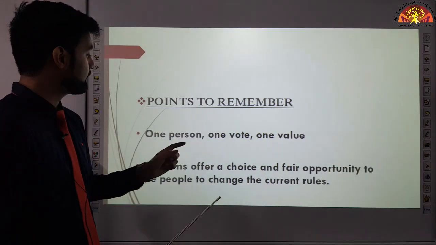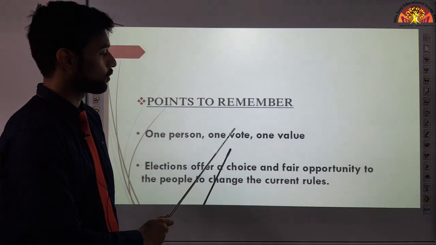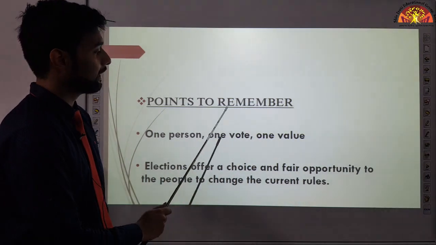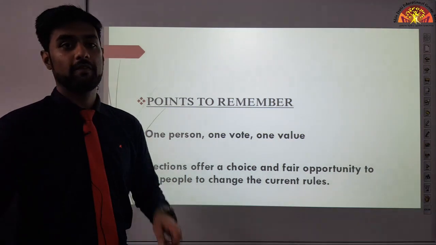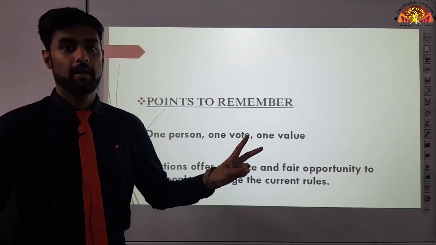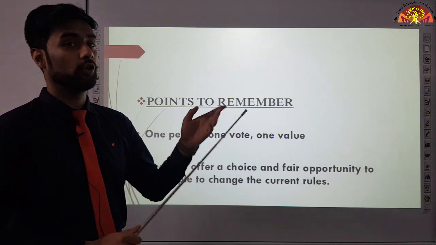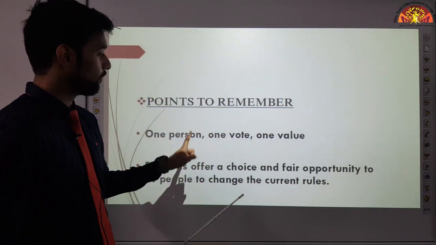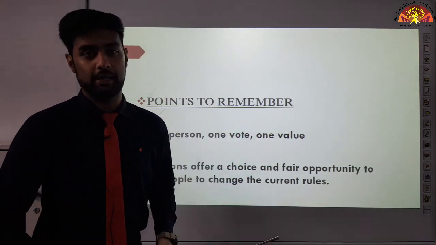So we say that one person will get one vote. Every person can vote only once in that election, and that one vote will have one value only. One vote will be counted as one. It won't be counted as two votes, may it be the prime minister or any person. Every person's vote will count as one. Every vote will have one value.